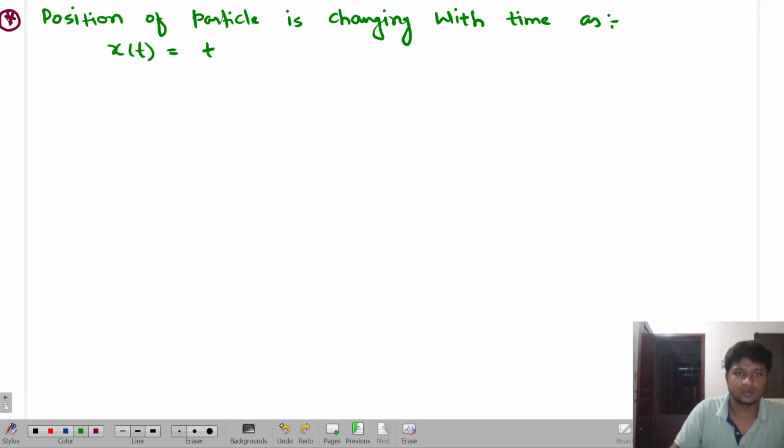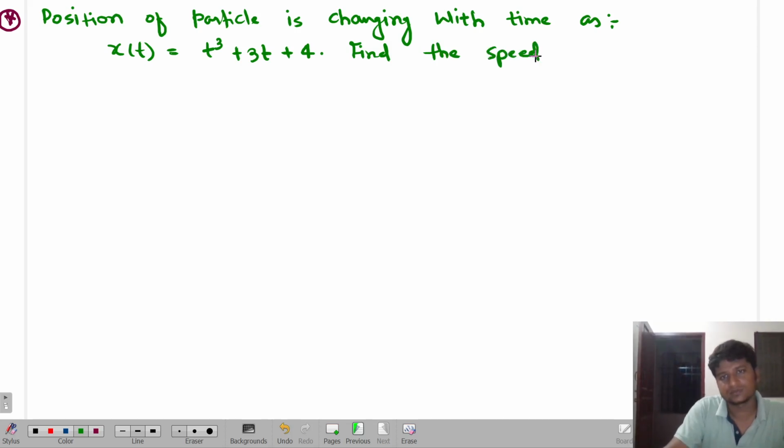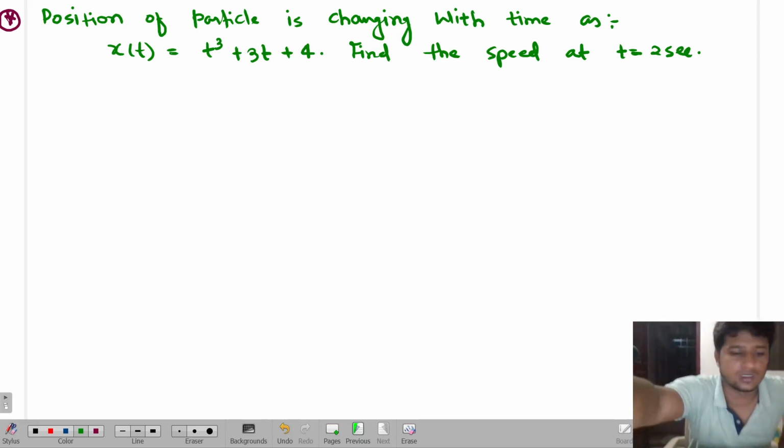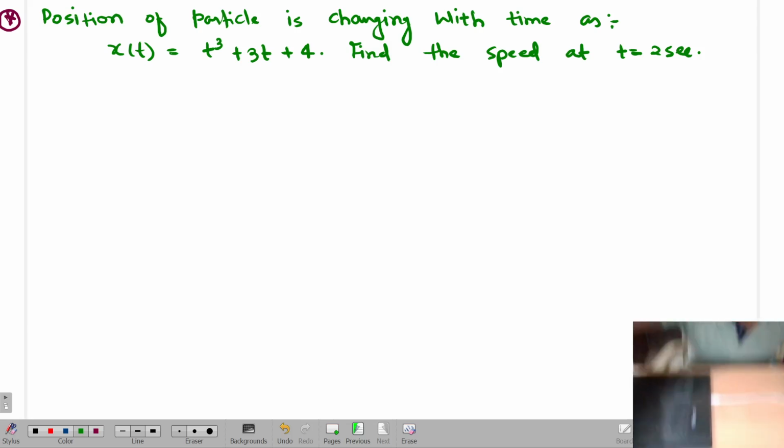Oh sorry, it is not t square. It is t cube plus 3t plus 4. Okay. Find the speed at t is equal to 2 seconds. Try to do it. One minute.